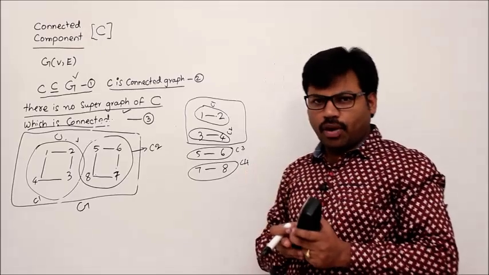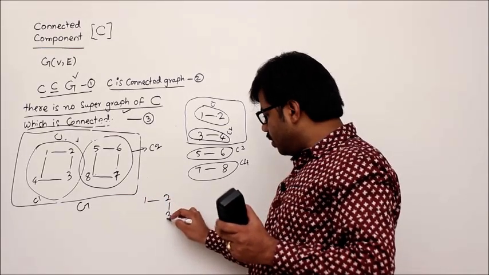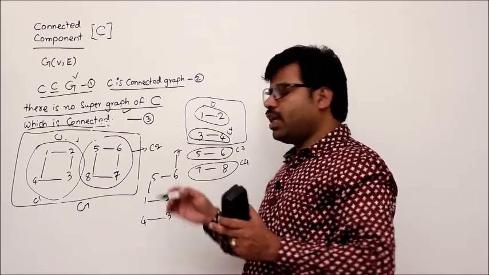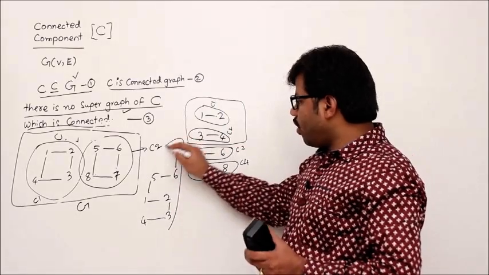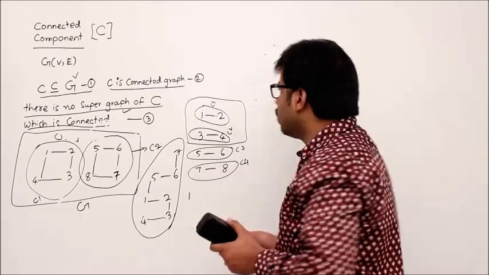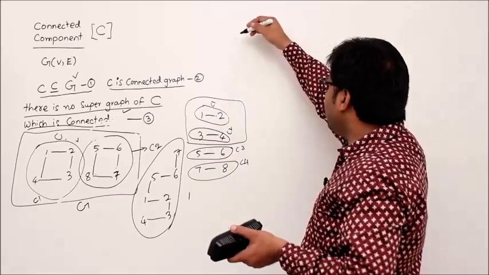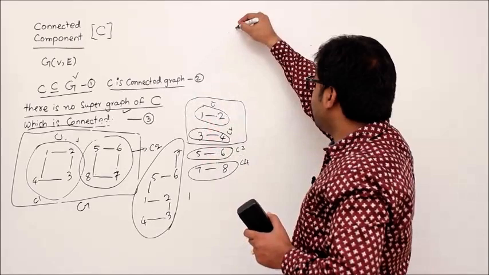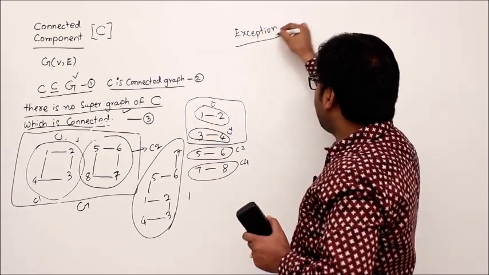So one important property here is, when a graph is connected, definitely you can't see multiple connected components. You will see only one connected component, correct? So every connected graph has exactly one component. You should remember it. So this is about connected components. If a graph is disconnected, then you will see multiple connected components. But there is one exception. That exception we'll discuss now. So the exception is the null graph.